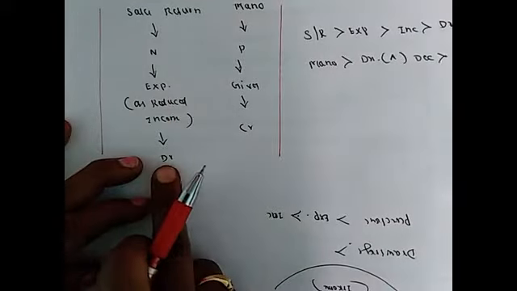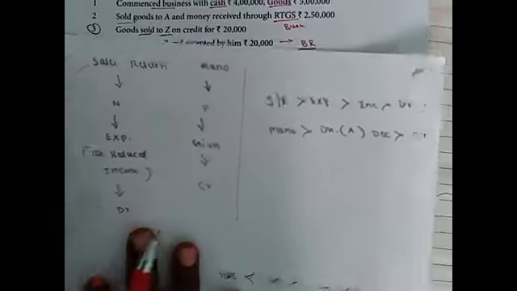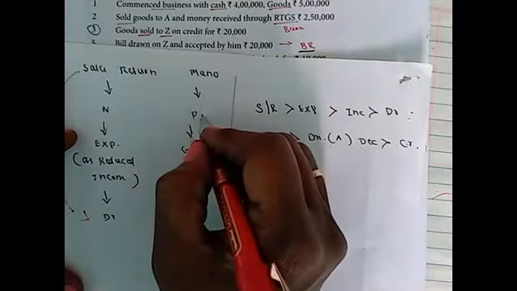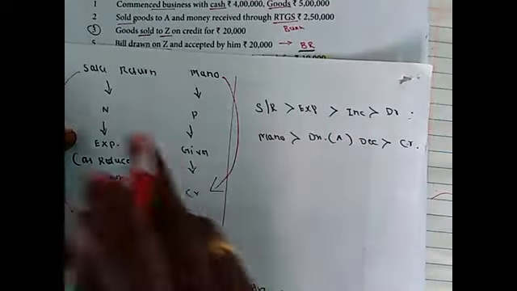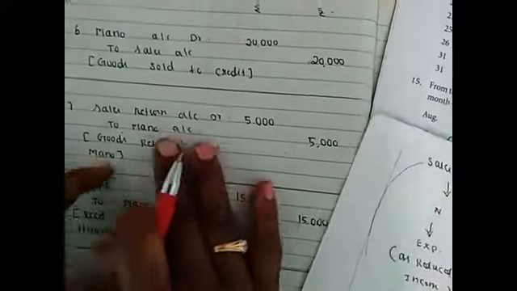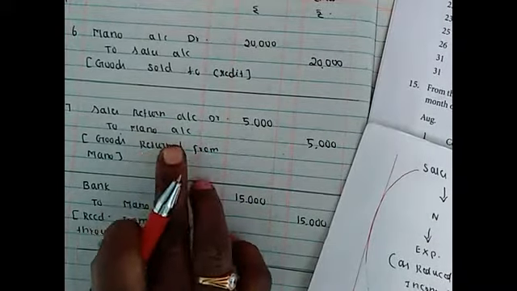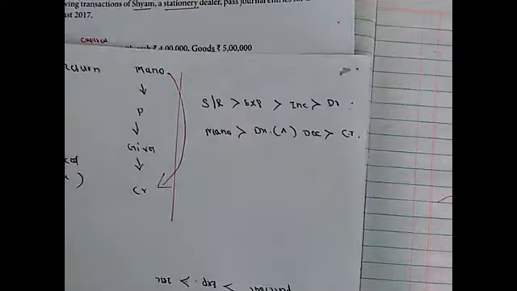So debit all expenses. Sales return account debited, and Mano is personal, a giver, so credited. So sales return account debited to Mano account 5,000.